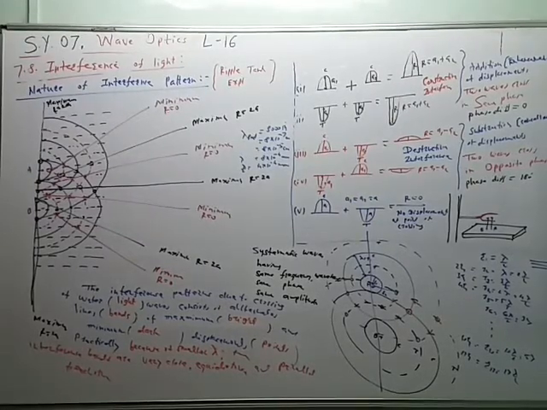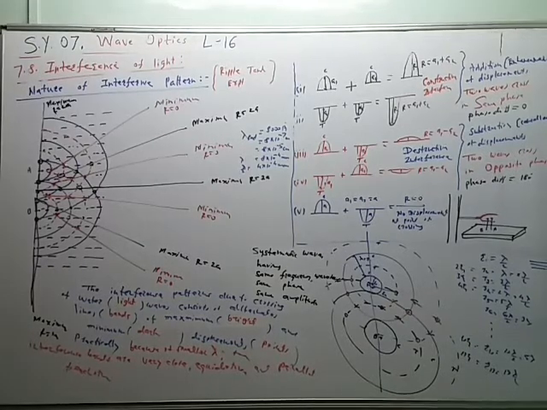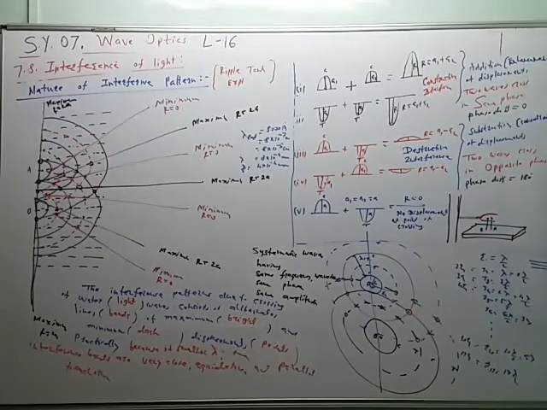When the crest of the two waves cross each other, then the resultant amplitude is maximum. When the trough of the two waves cross each other, then again the resultant displacement is maximum. So in this figure, when the circle of one crest and the circle of one crest from another source B cross each other, these are the points of constructive interference. Circle of crest means solid circle, circle of trough means dotted circle. All the points of crossing where the two solid circles or the two dotted circles cross each other are the points of constructive interference, shown by the hollow circle.